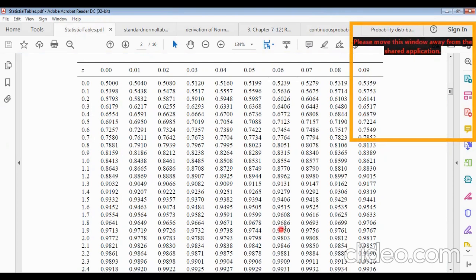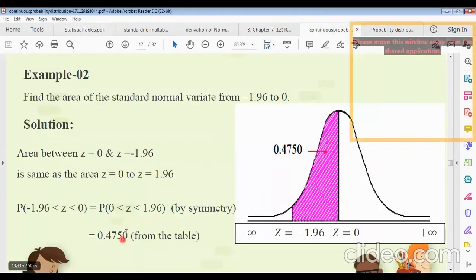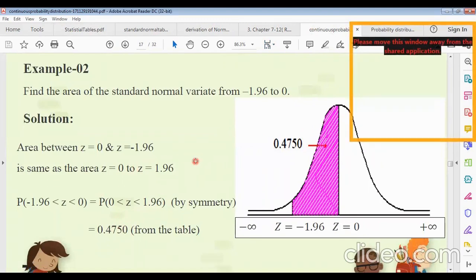So the area between z equals 0 and z equals 1.96 will be 0.9750 minus 0.5. That means it will be 0.4750, and this is the area we were finding.